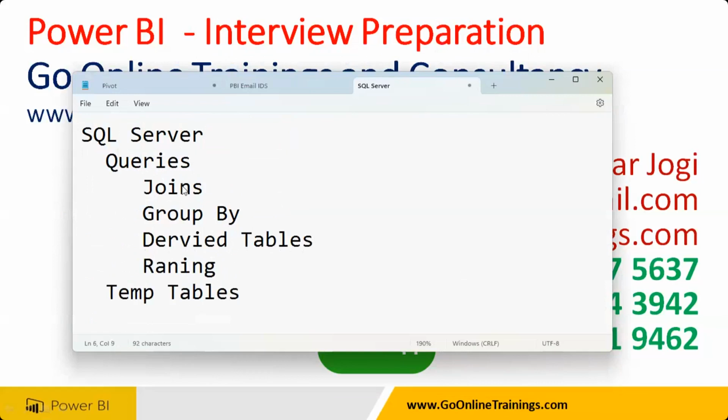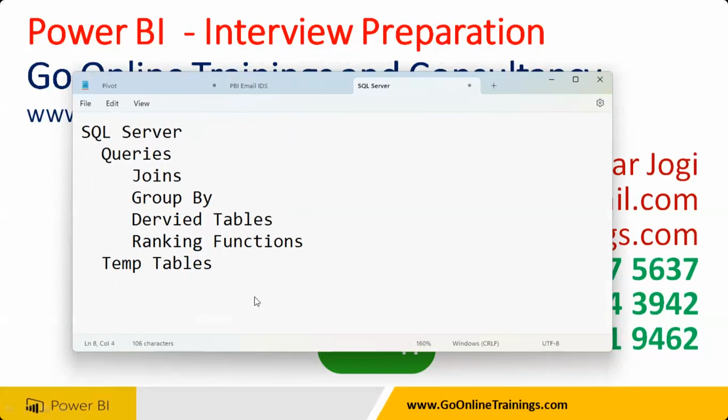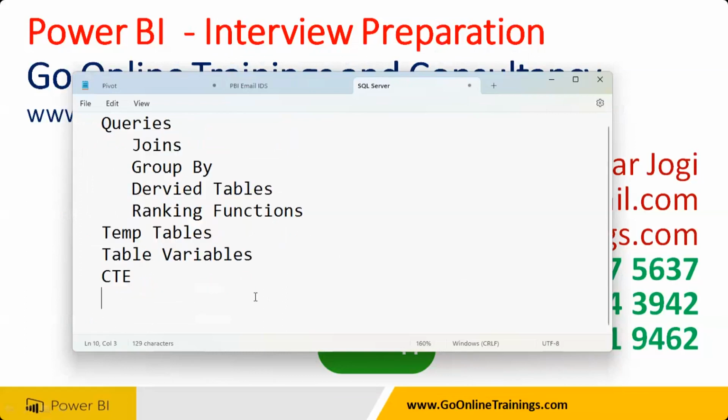Ranking functions and the temp tables, right? So temp tables, local, global, and we are talking about table variable. All of them you must know clearly, right? Table variables. And you have to know about CTE, common table expression. I have spoken about all of them. So how to remove duplicate data from the table is an important interview question, right?